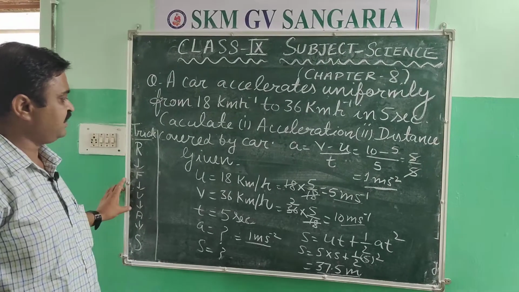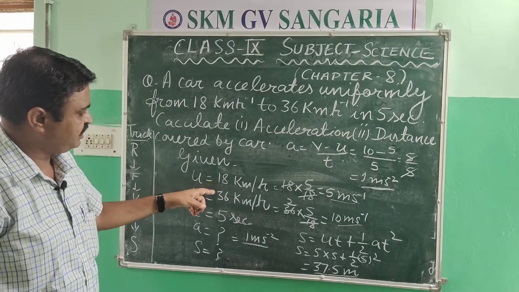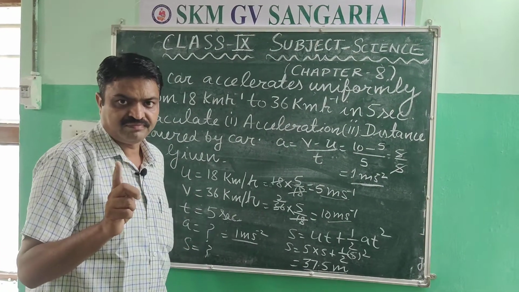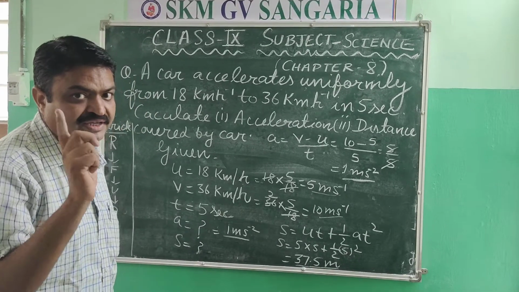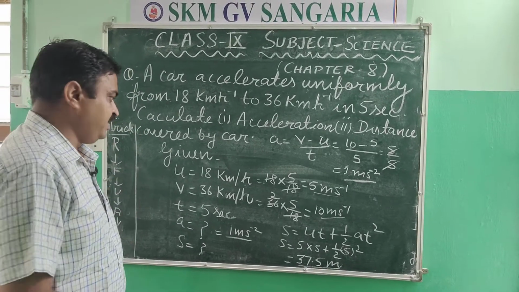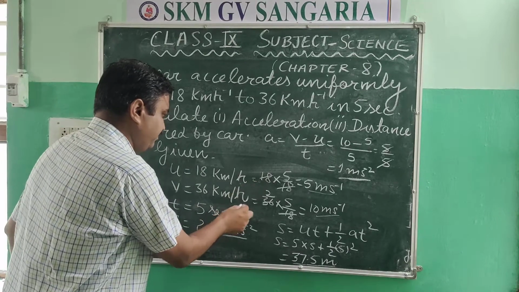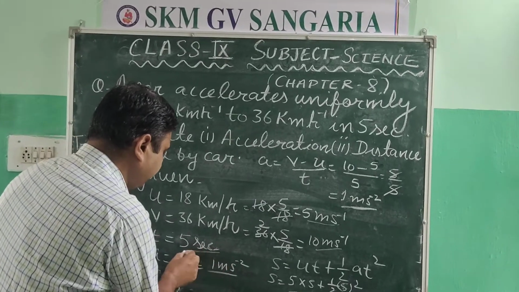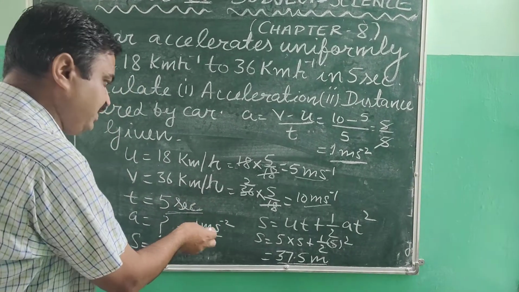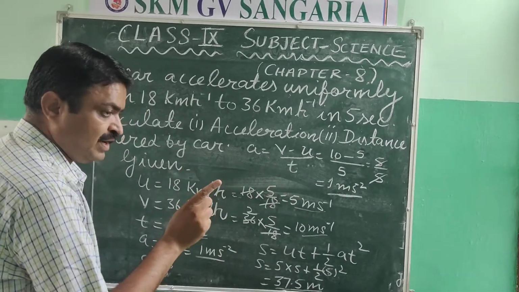And there is another thing that also plays a very important role, which is the conversion of units. So units should be matched. Means if you convert 5 seconds into hours, then your answer may go wrong.